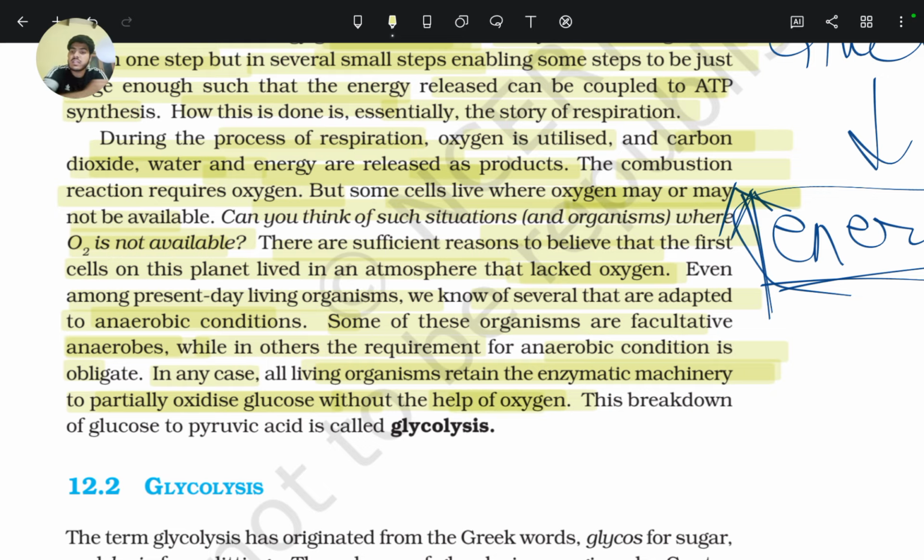In an anaerobic environment, where oxygen is not present, glucose is partially oxidized. This breakdown of glucose to pyruvic acid is called glycolysis.